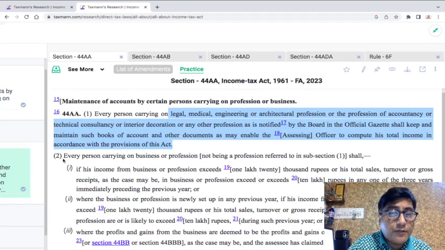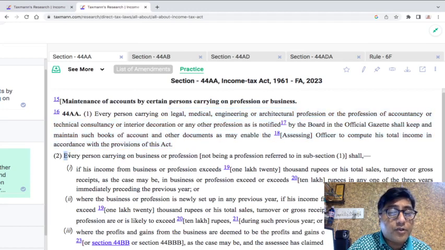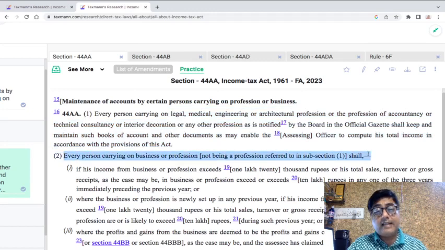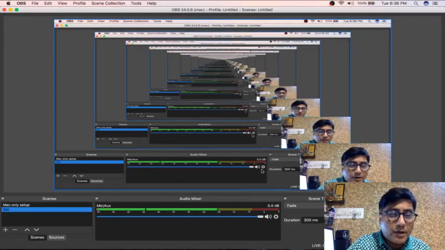And if I read section 44AA subsection 2, every person carrying on business or profession not being a profession referred to in subsection 1 shall. So now if I just restrict myself here, one can clearly understand that the provision of 44AA falls in the chapter of profits and gains of business and profession. Now business is separate, profession is separate. But if you look at 44AA subsection 1, it only deals with specified profession. It does not deal with all professions.